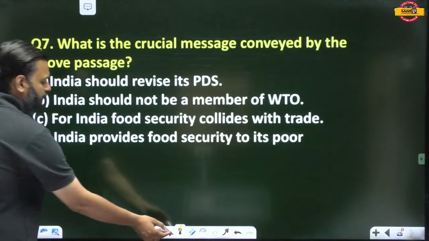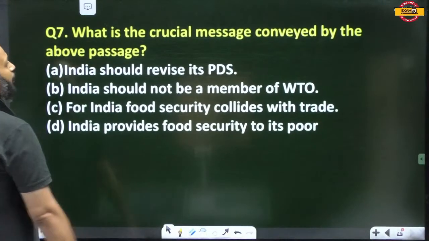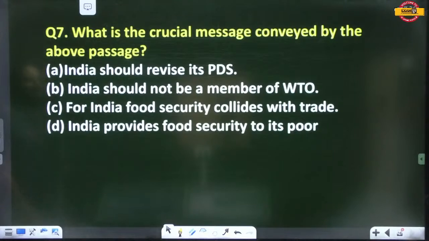Here are the questions. What is the crucial message conveyed by the above passage? India should revise its PDS. India should not be a member of WTO, World Trade Organization. For India, food security collides with trade. India provides food security to its poor.